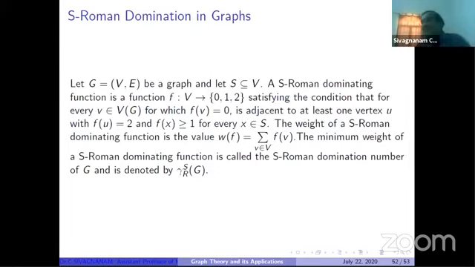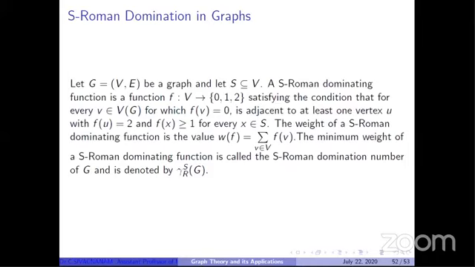Kashmir, no need for an army station. Punjab, no need. Uttarakhand, no need. Only Himachal Pradesh, we need 2, according to their idea. Is it acceptable? Kashmir is a sensitive place. We need a compulsory army station in Kashmir. So from this concept, I extended it. It is called S Roman domination in graphs. So S is a set of vertices. I call this the sensitive set, corresponding to the sensitive regions.